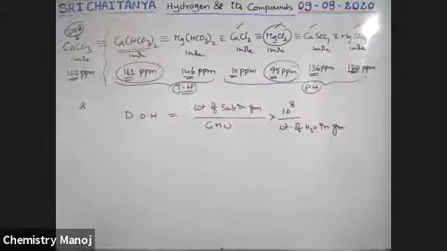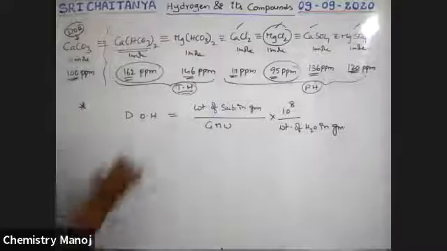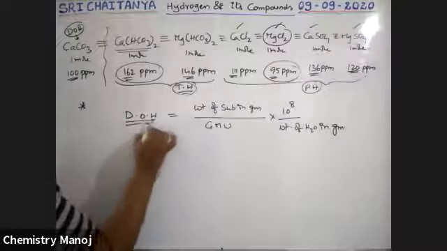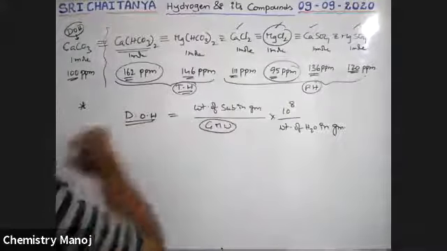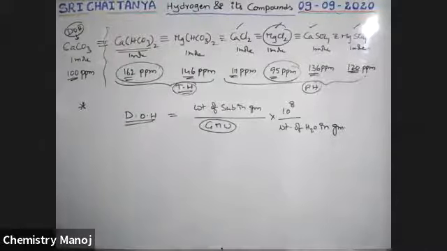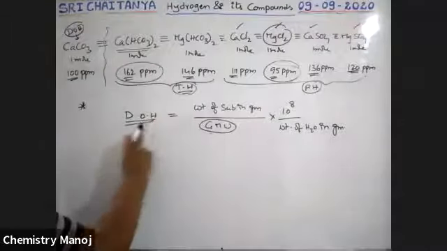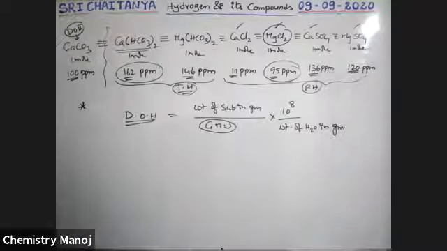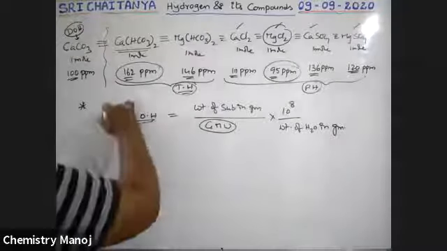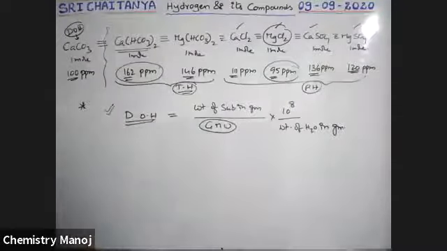Here also degree of hardness is inversely proportional to gram molecular weight. If weights are common, automatically it is inversely proportional to gram molecular weight. Now, a very important formula. Now calculate one problem.